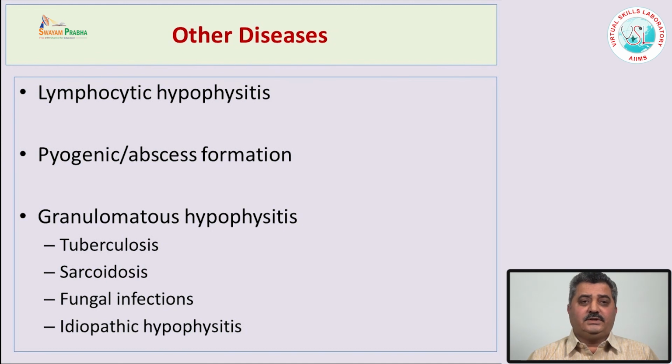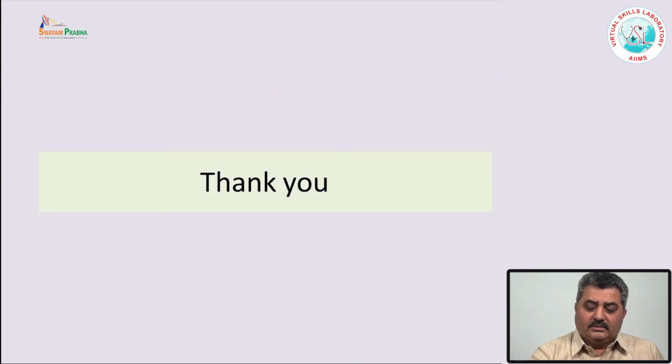Sometimes there is no reason for the granulomatous inflammation, but these patients, especially females, present with a tumor-like or space occupying lesion in the pituitary gland, and in the microscopy one finds a lot of granulomas with giant cell reactions. The etiology is not known, but probably these are autoimmune diseases of the pituitary gland. So, these are some of the common as well as the rare diseases of the pituitary gland.